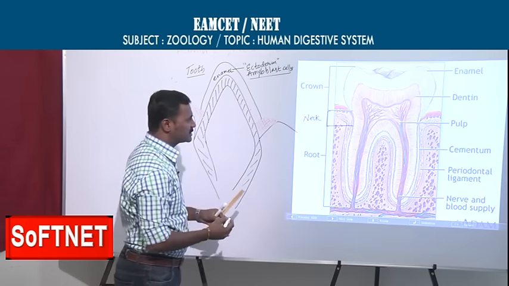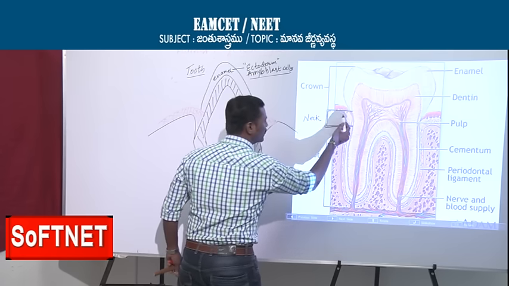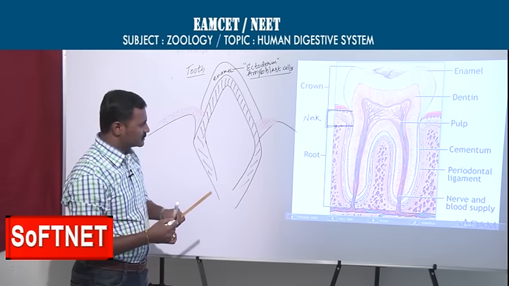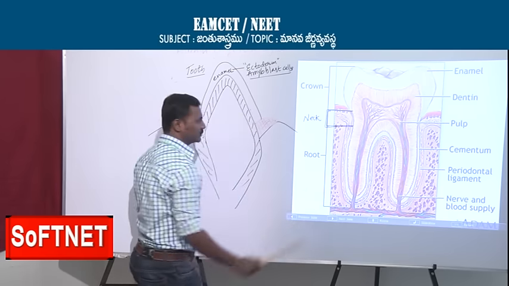Neck. So what is the specialty of this neck region? From here to here, what about this neck region? It is attached with the gums. The part which is fixed with the jawbone is root.